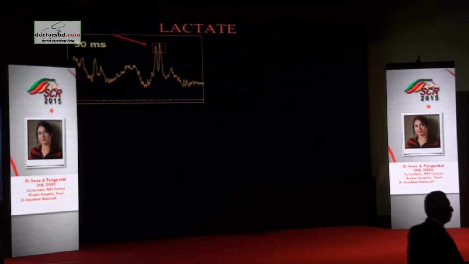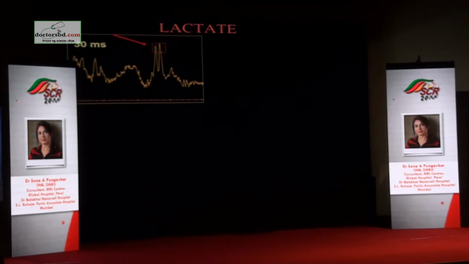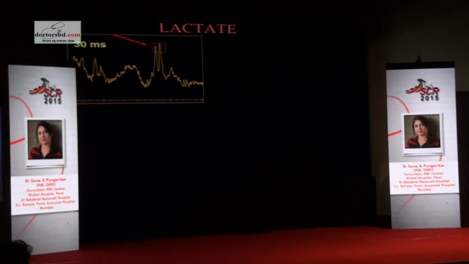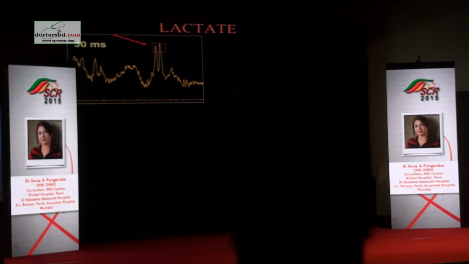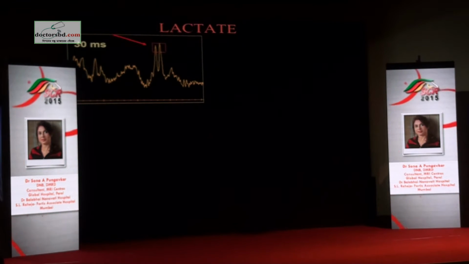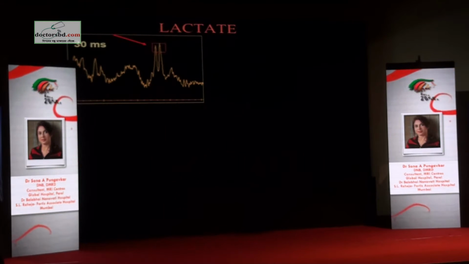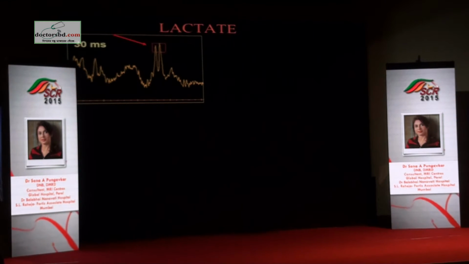So also notice that this also has a shoulder to the right, which is 0.9. So what happens in an infarct? You have anaerobic metabolism, that is why lactate comes up. You have neuronal loss because there's complete cutoff of blood supply and neuronal death. So you don't have the normal NAA peak.